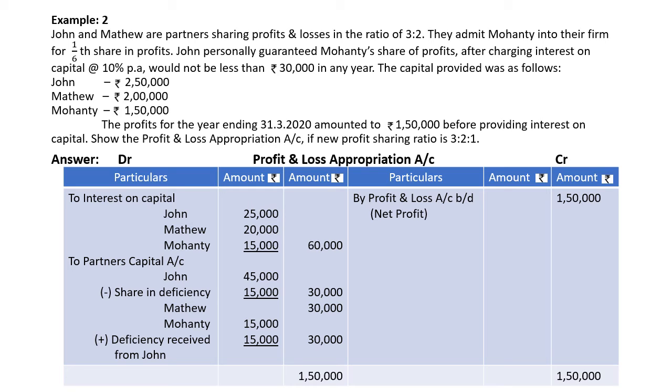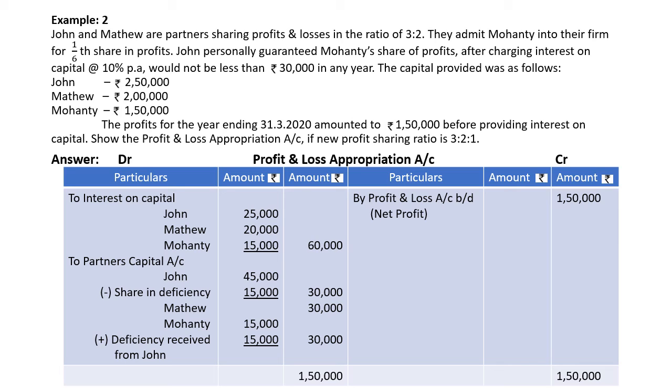This 90,000 we have to distribute in their new ratio, that is 3:2:1. So 90,000 into 3 by 6 for John is 45,000. 90,000 into 2 by 6 for Matthew is 30,000. 90,000 into 1 by 6 for Mohanty is 15,000. On the debit side we have to write this amount in the inner column. For John 45,000. For Matthew 30,000, directly written in the outer column because Matthew is not giving any guarantee. For Mohanty, he has received only 15,000.